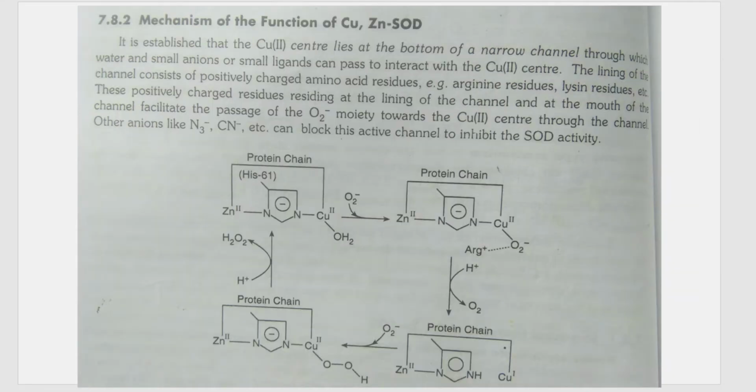Next, we are studying the mechanism of how this copper and zinc containing superoxide dismutase functions and how it converts O2 minus to give H2O2 and oxygen. It is established that the Cu2 center lies at the bottom of a narrow channel.